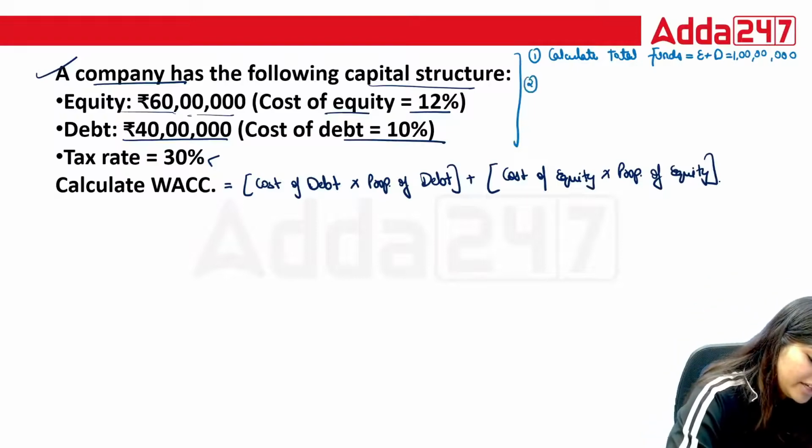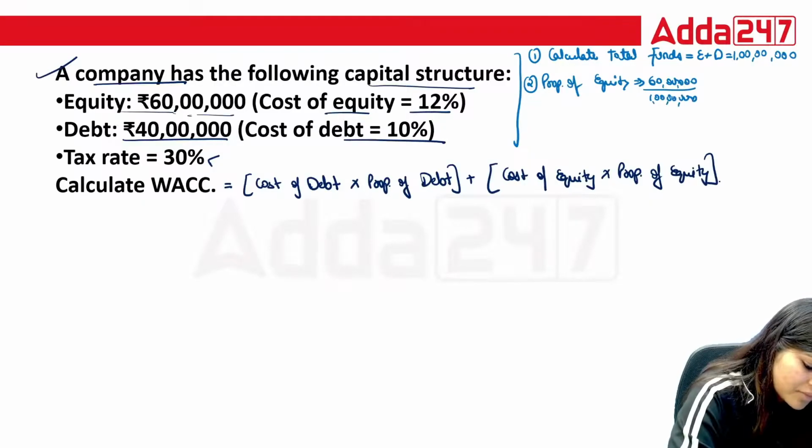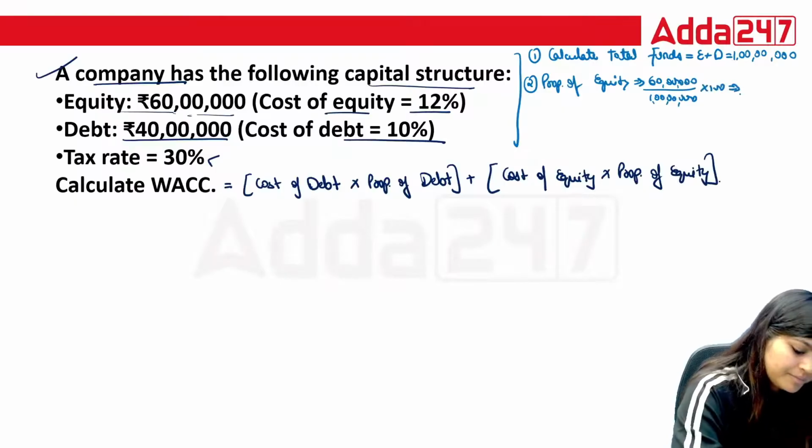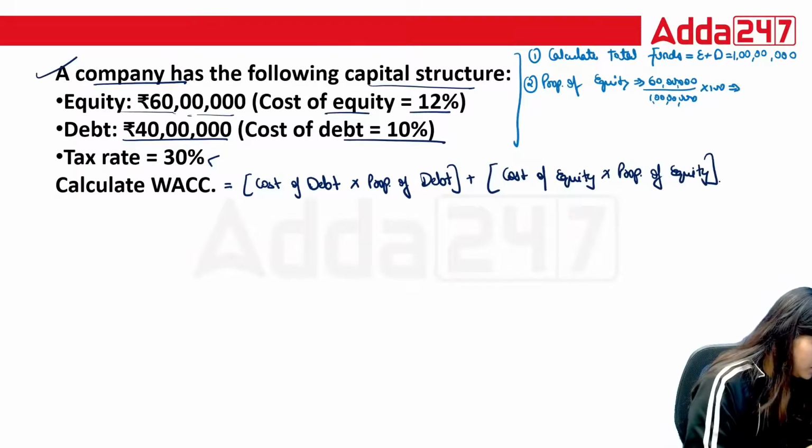Now, second thing, let's calculate the proportion of equity. So 60 lakhs divided by 1 crore into 100.